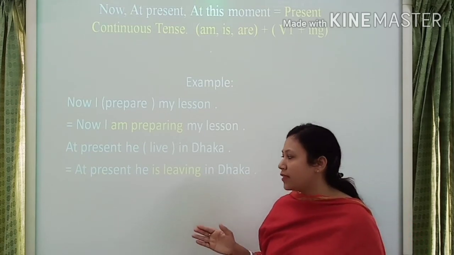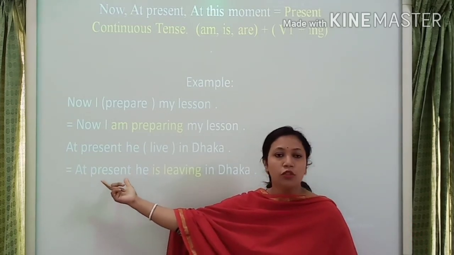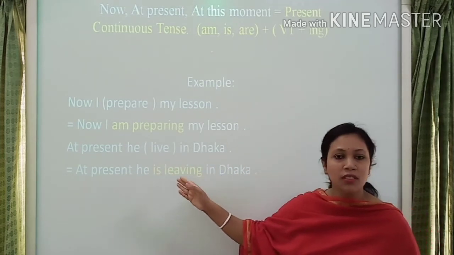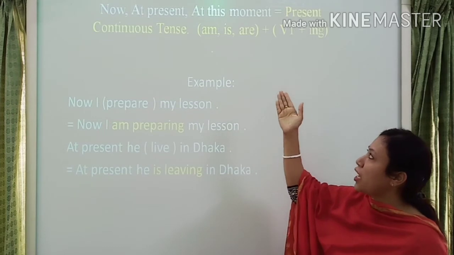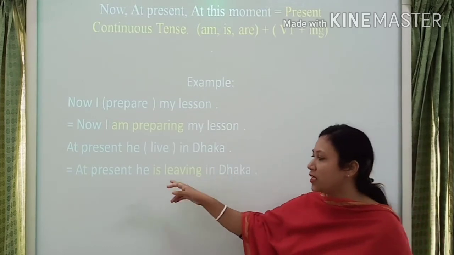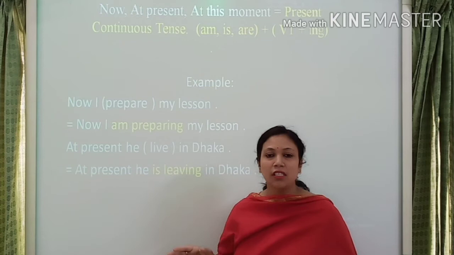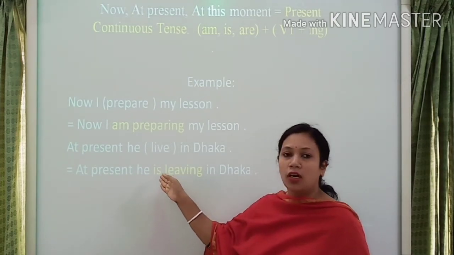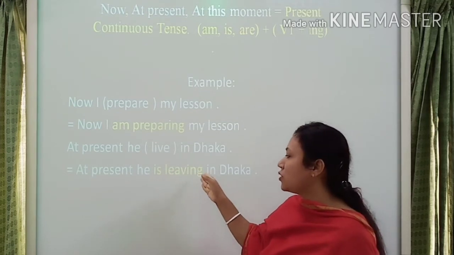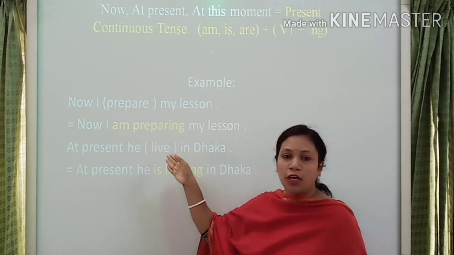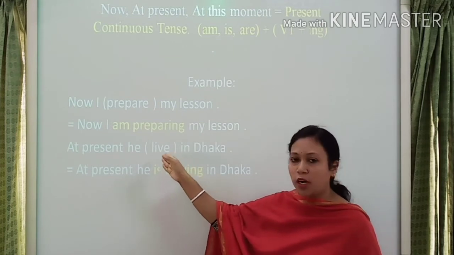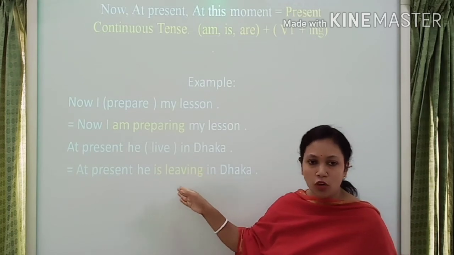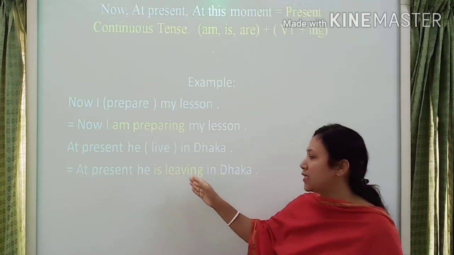First of all, I say that if any sentence there will be at present, then you choose the present continuous tense, and its structure is am, is plus verb 1 plus ing. Here subject is he. He is third person singular number. That's why I use here is auxiliary verb, and I use here ing for verb 1. Here live is verb 1, and I use here ing for living. So at present he is living in Dhaka.